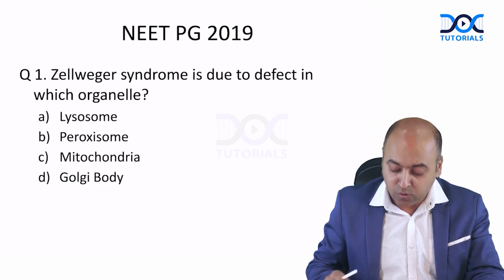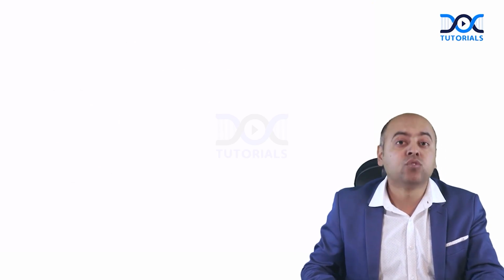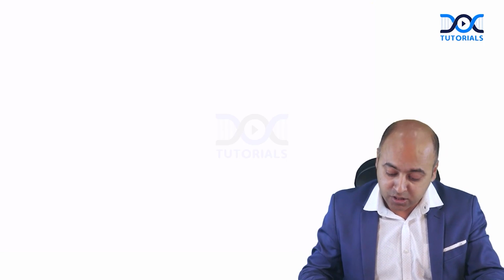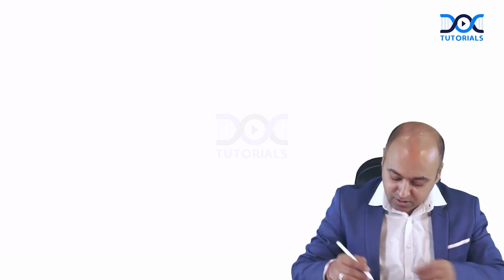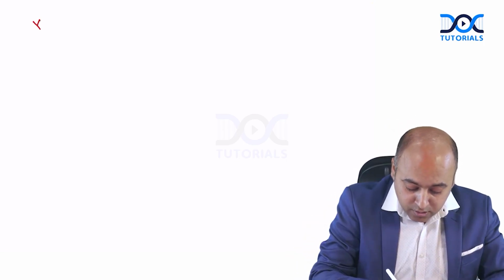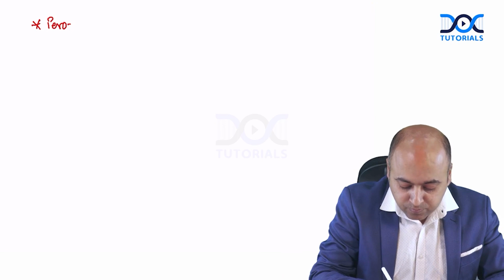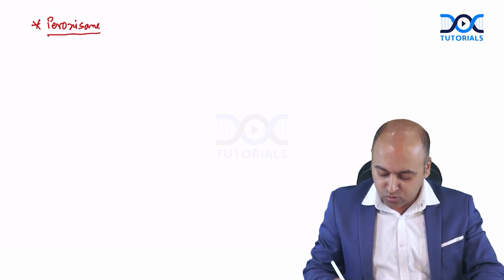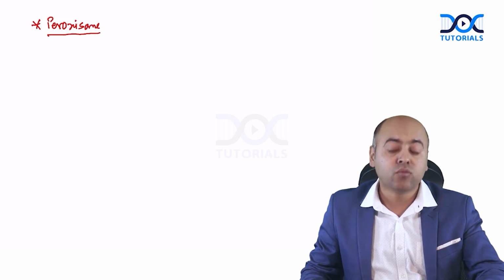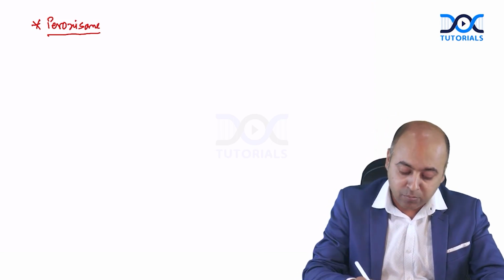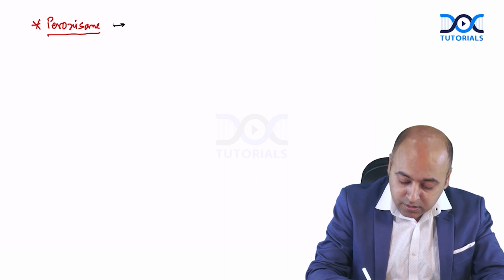So here, what is the background information which you have to know? We have this organelle called the peroxisome. In the peroxisome, there is metabolism of two very important compounds. One is the branched fatty acid.